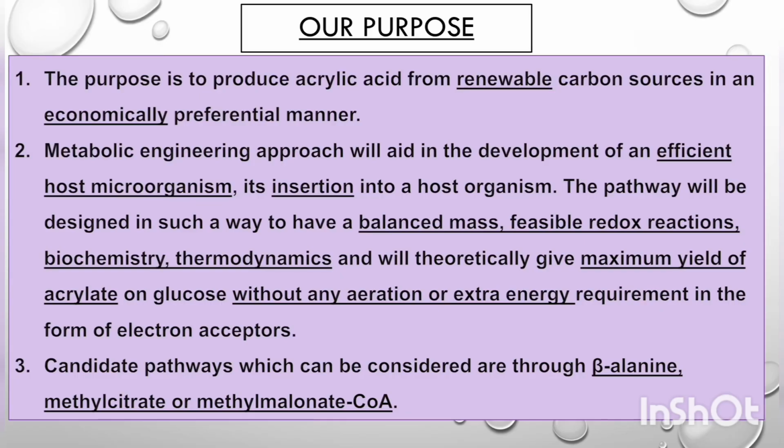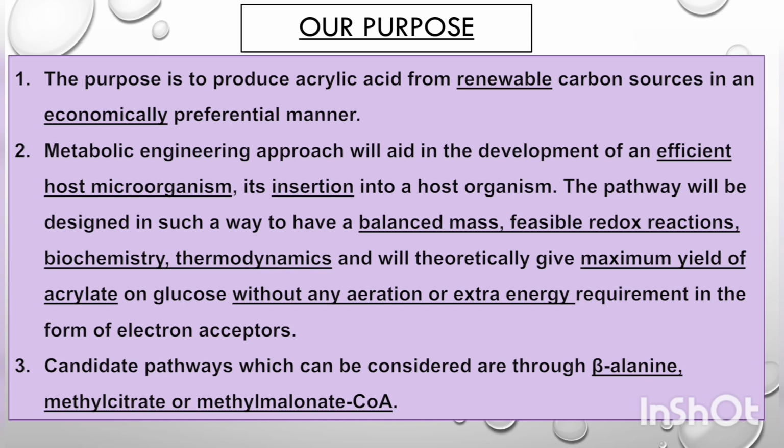Worldwide, supply of propylene is diminishing. Plus, it is not eco-friendly. Therefore, our purpose is to produce acrylic acid from renewable carbon sources in an economically preferential manner. A metabolic engineering approach will aid in the development of an efficient host microorganism.